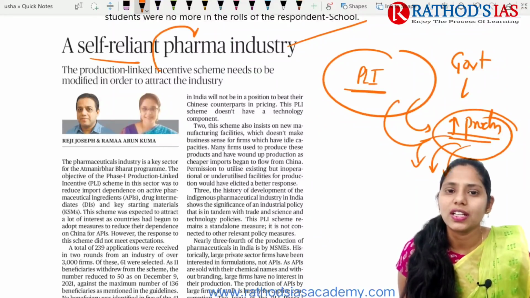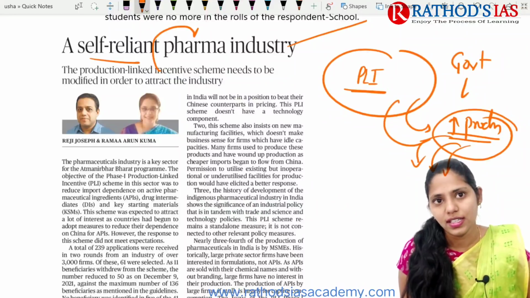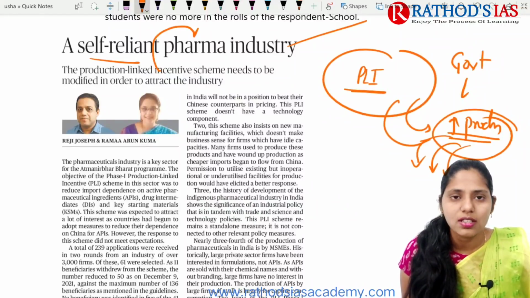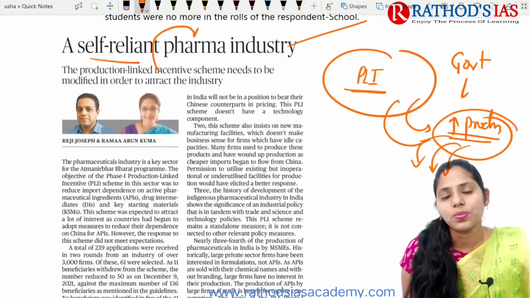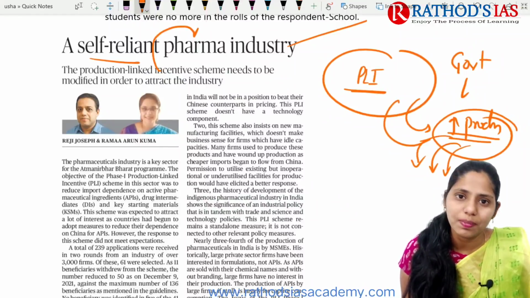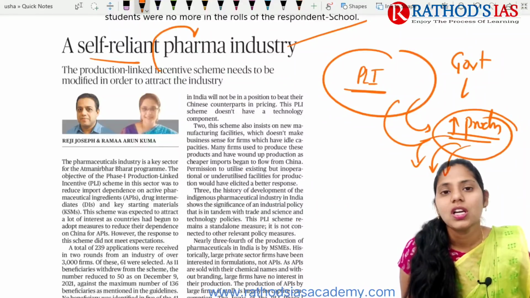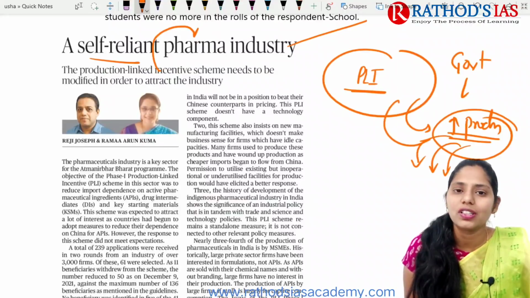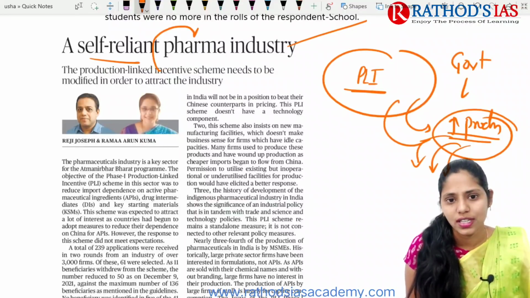You already know that in the pharma industry India is excelling, doing far better than any other sector. We export different medicines to different countries, and even during the COVID-19 pandemic India exported hydroxychloroquine and other important medicines helpful for treating COVID-19 to many countries.